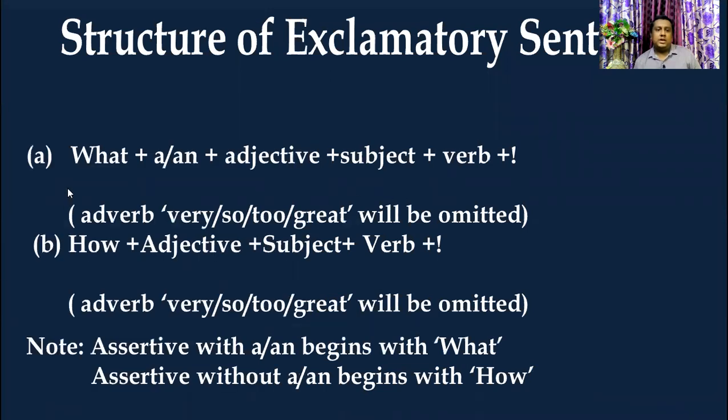Now we will discuss the structure of the exclamatory sentence. Here are two rules. Number A, what plus a or an plus adjective plus subject plus verb, and we have to add an exclamatory sign at the end of the sentence. Number B, how plus adjective plus subject plus verb plus exclamatory sign. Here is a note: an assertive sentence with a or an begins with what. An assertive sentence without a or an begins with how.